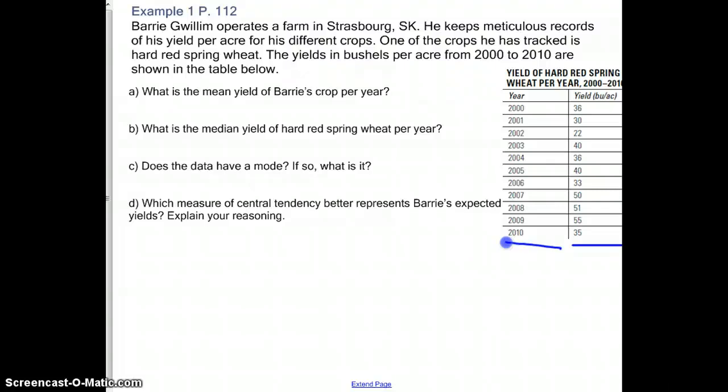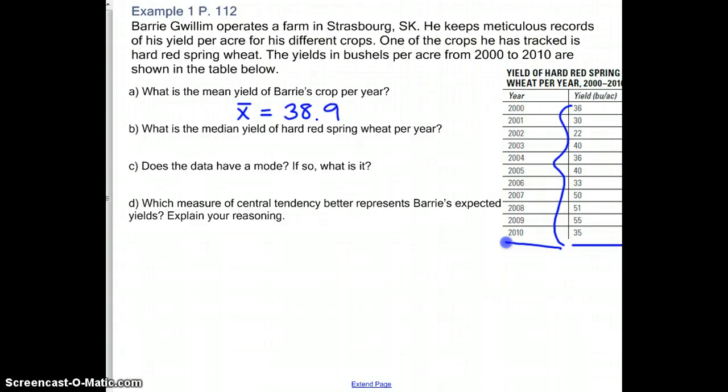So to find the mean, we need to add up all these numbers and divide by how many years there are. So there's 11 years there. So we're going to add them up, divide by 11, and remember that mean is represented as x bar, so x with a little line over top, and the mean should have been 38.9.